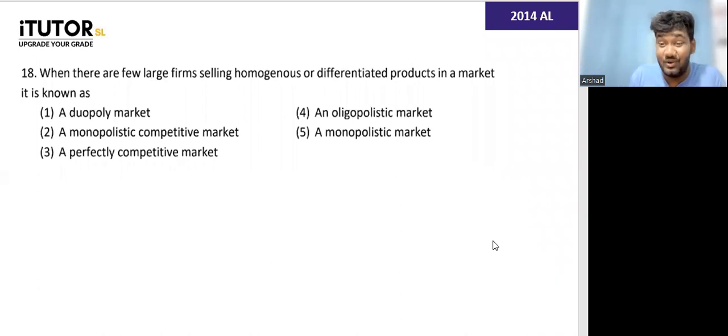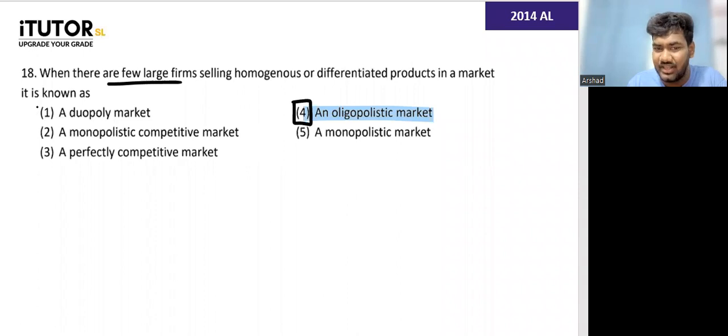When there are few large firms, what do we call this? This is an oligopoly. It's not monopolistic competition with a few large firms. So where do you have few large firms? In oligopoly. In a monopoly, you have one firm. In monopolistic competition, you have a lot of firms. In perfect competition, you have a very large number of firms. So few large firms are there in oligopolistic competition.